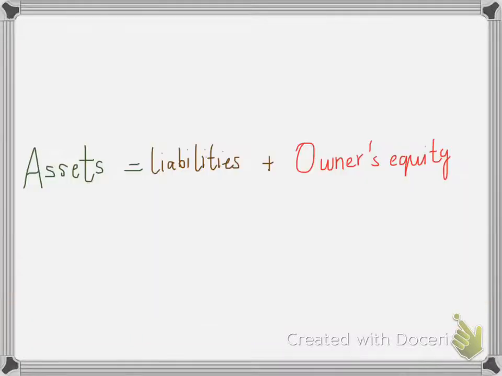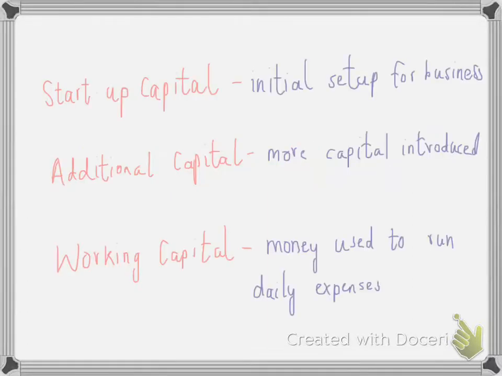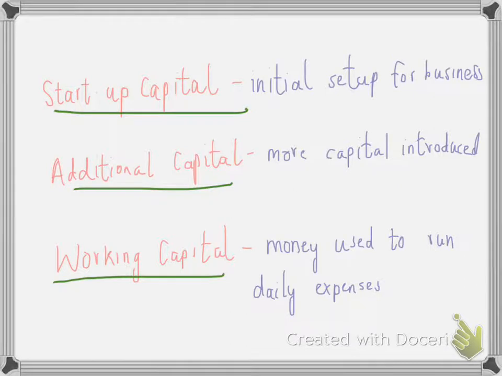Now there is an accounting equation which you will have to always remember. Assets are always equal to liabilities plus owner's equity. Owner's equity means capital. So liabilities plus capital is assets. Now there are three types of capital. Startup capital means the initial money put in for the setup of a business. Additional capital means more capital is introduced by the owner of the business, or it could also be through shareholders. Working capital is the money used to run daily expenses.